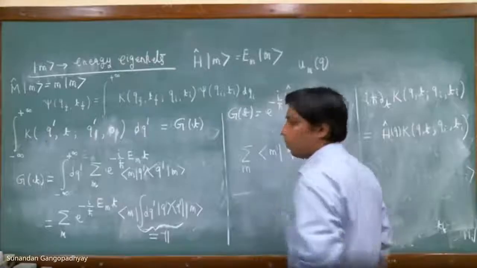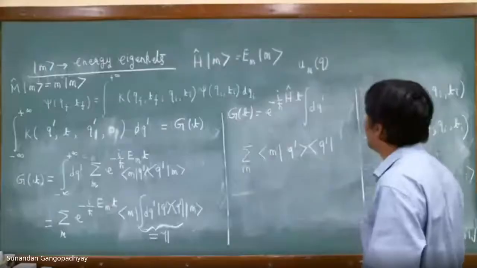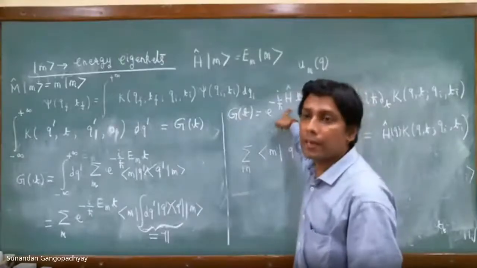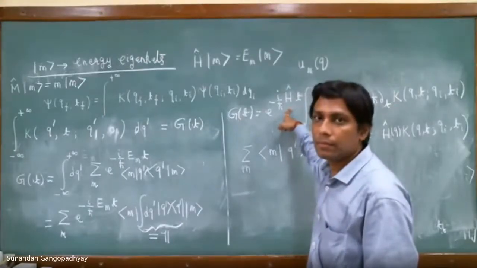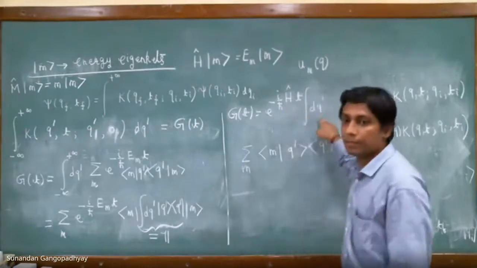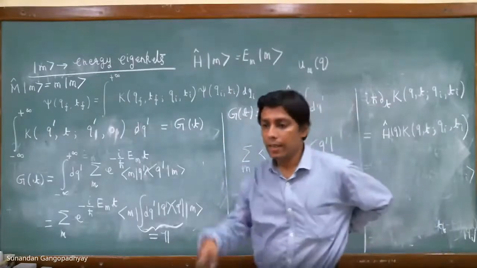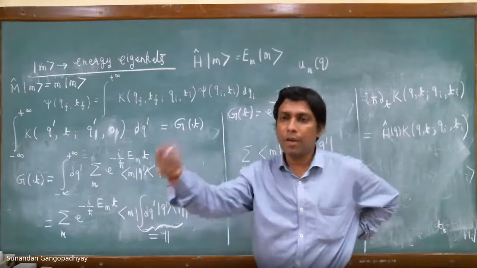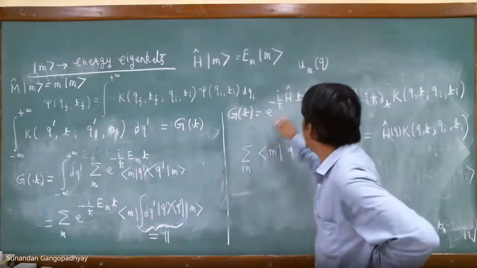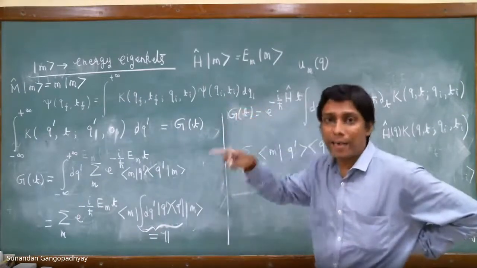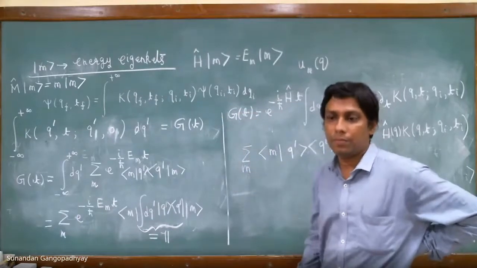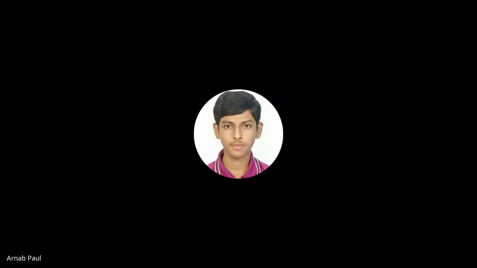Sir, you cannot do that actually. H is a function of q prime, so how can you write H outside the integral? This is an operator, and this is a number. Yes, but it is an operator of q, and here all the q are q prime. H hat is an operator because it is a function of the operator q hat, not q.